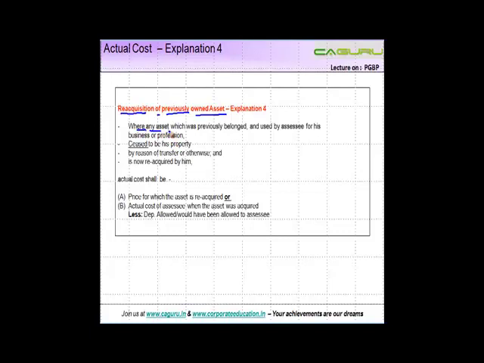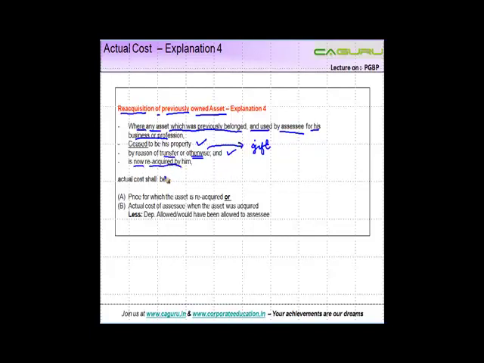Where any asset, the plant and machinery in our case, which previously belonged to and was used by the assessee for his business or profession, so you must be using it for the purpose of business or profession. In case you are not, this is not applicable. It ceased to be his property by reason of transfer or otherwise. Otherwise can also include certain other cases which do not constitute transfer, let's say you gift it, and it is now reacquired by him.